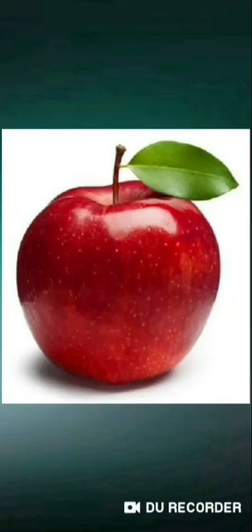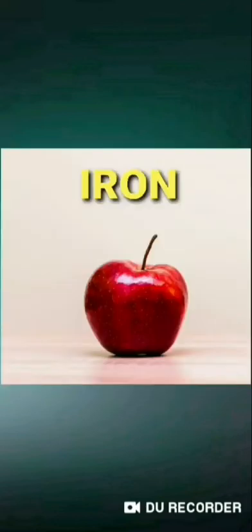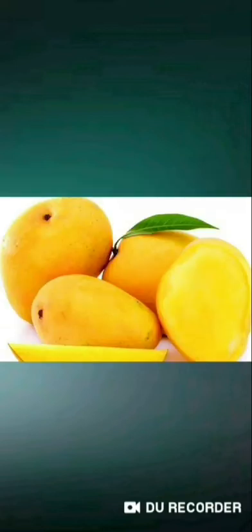Now read the eighth statement, the national fruit of India. You can see the pictures of two different fruits, that is an apple and a mango. Apples are an all-season fruit and rich in vitamin C, potassium and iron. There is even a famous quote, an apple a day keeps the doctor away. Now the next fruit in your book and on your screen is mango.